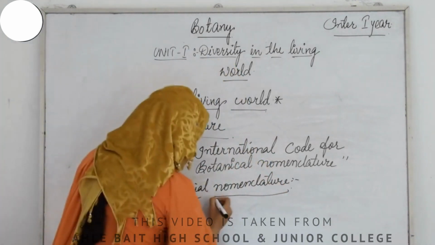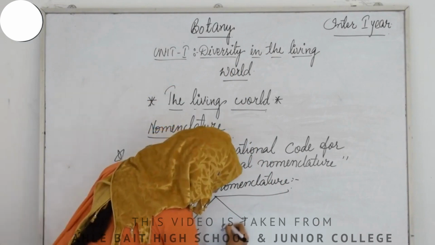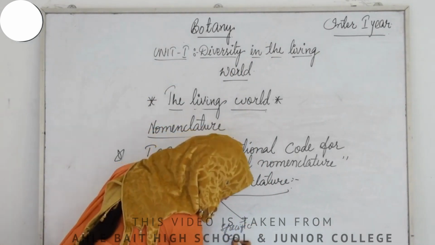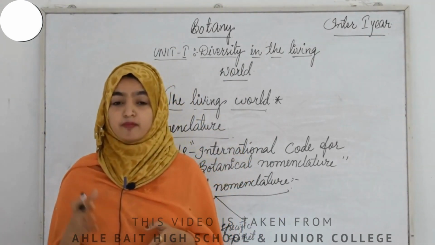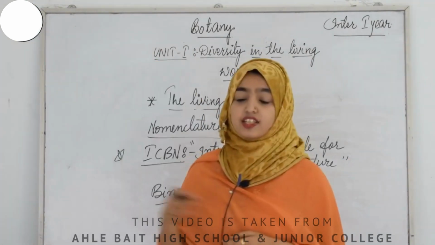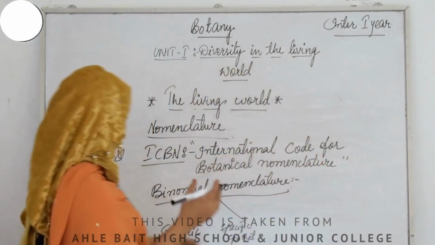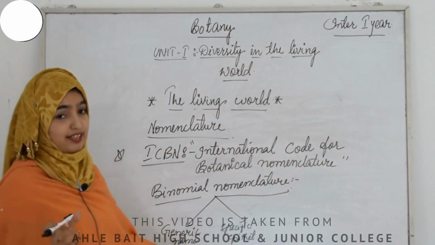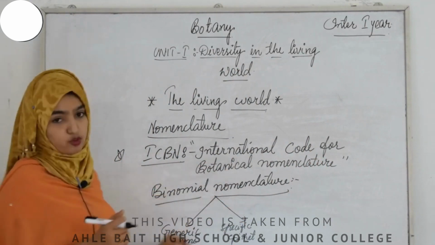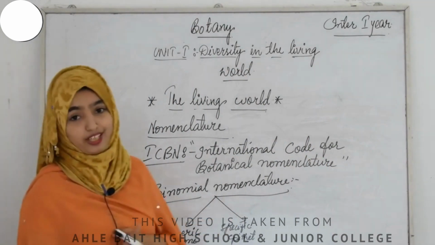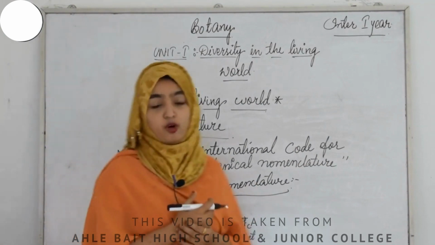Please do remember this. The first name will be the generic name or genus name, and the second will be the specific epithet or the species name, we can say. This is the way in which plants are named. This system of providing a name with two components is called binomial nomenclature. As we are using two components in naming a single organism, it is called binomial nomenclature. Binomial means having two names, and nomenclature means naming of the organism.